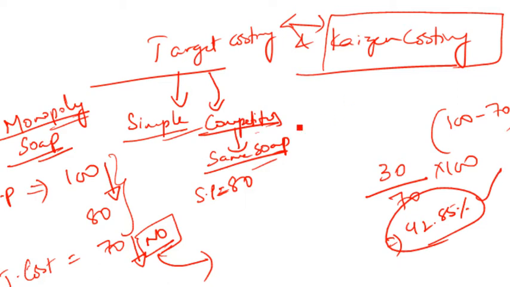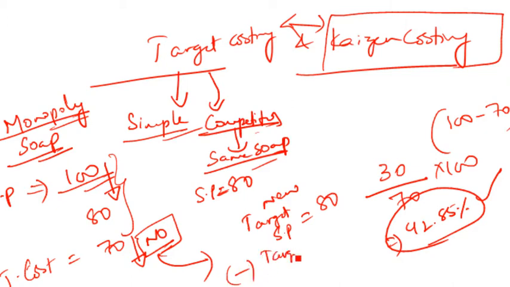Right? So now what they will do is try to find the target cost. What do you mean by this target cost? Let's take the target selling price. What is your target selling price right now? 80. Because so far you have been selling at 100 rupees, but now you can't sell at 100 anymore, so you have to reduce it from 100 to 80. So your new target selling price is 80, minus your target profit will give you the target cost.